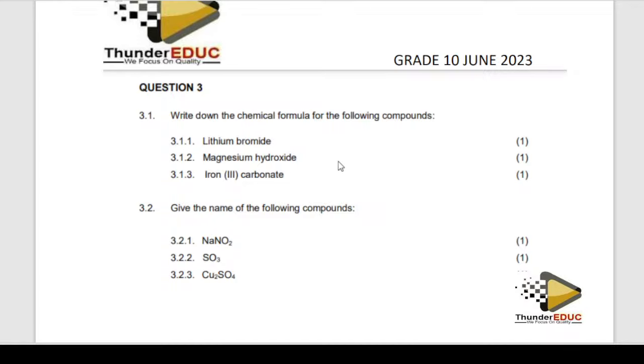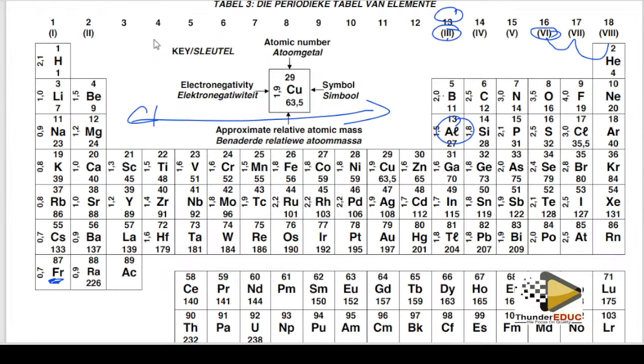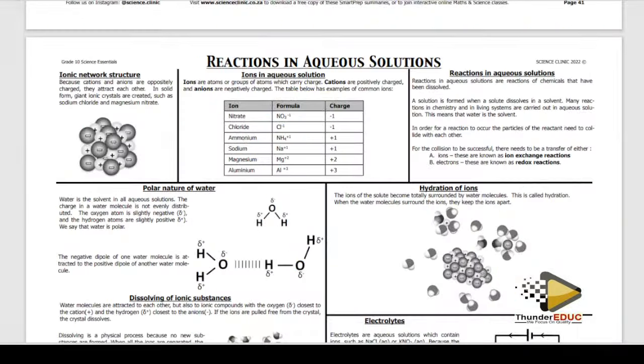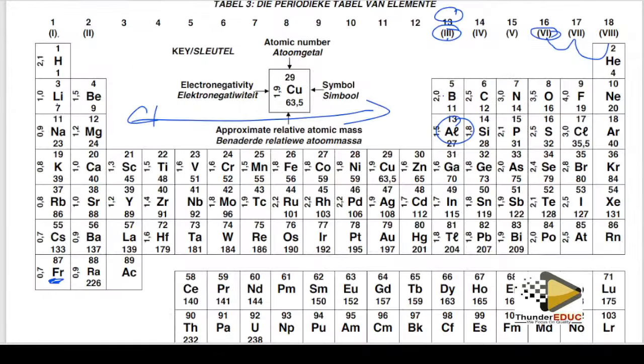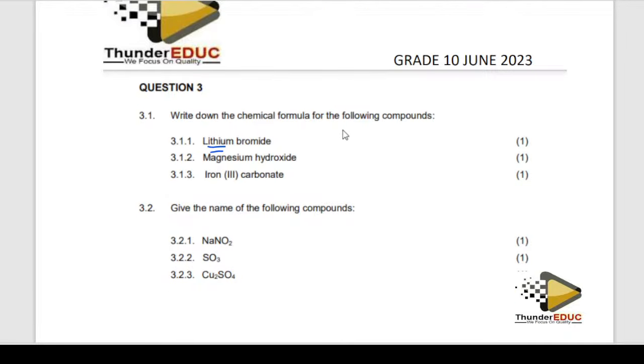But how do you write the symbols? It's simple. You don't need to cram anything. Lithium is a metal. Go to the periodic table. Lithium is in group 1, so it's going to lose 1 electron. Therefore lithium is written like that, and it is positively charged.